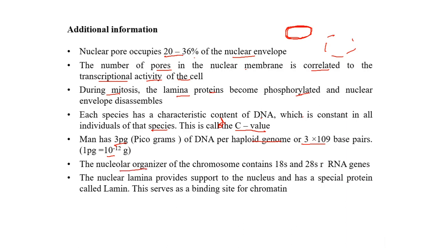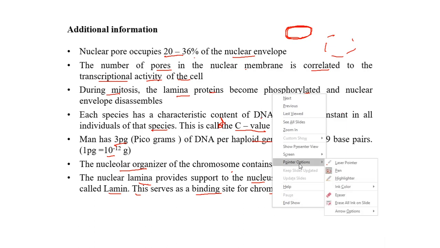The nuclear organizer of the chromosome contains 18S and 28S rRNA genes. The nuclear lamina provides support to the nucleus and has a special protein called lamin. We have discussed this, and it serves as a binding site for chromatin. This is just additional information which you can add when you are doing the respective part of the nucleus.